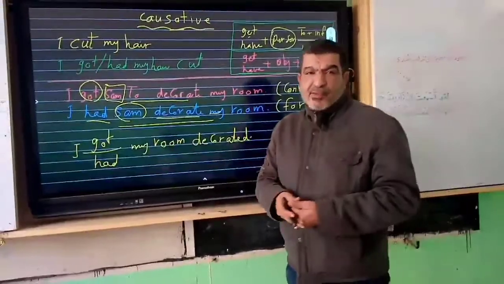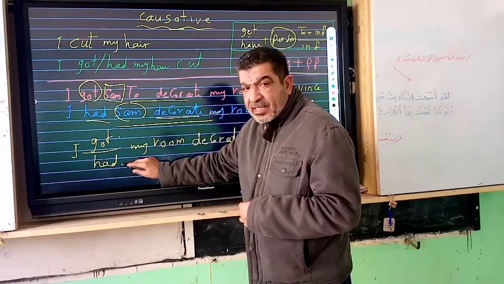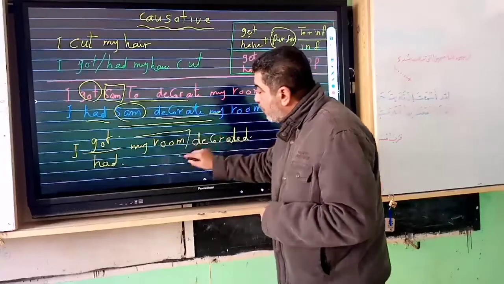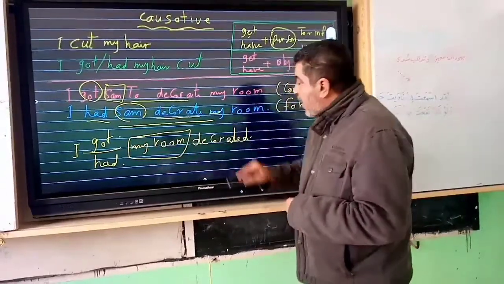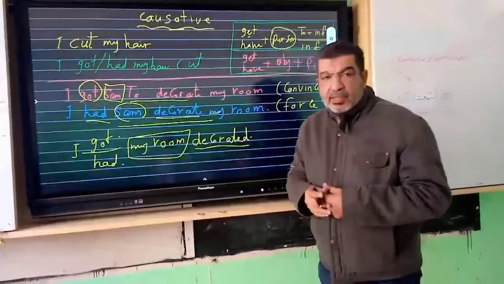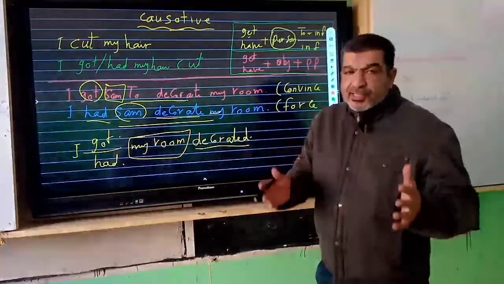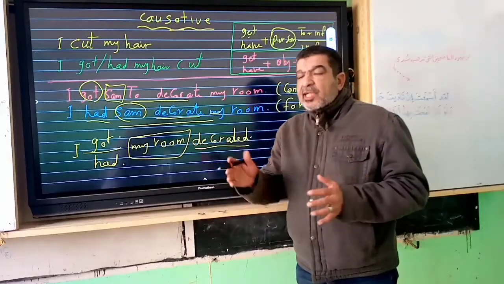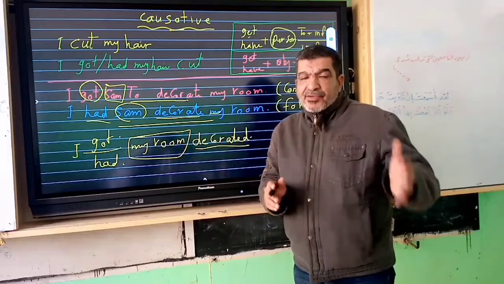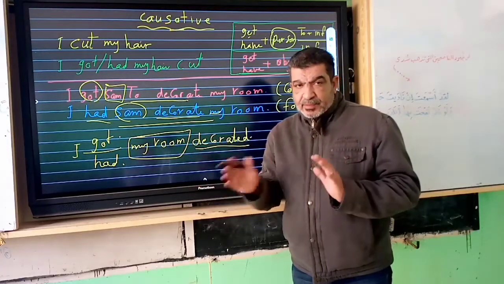What about the passive form? In the passive form, we use get or have followed with the object and the past participle. This is how we can differentiate between the causative active and the causative passive.